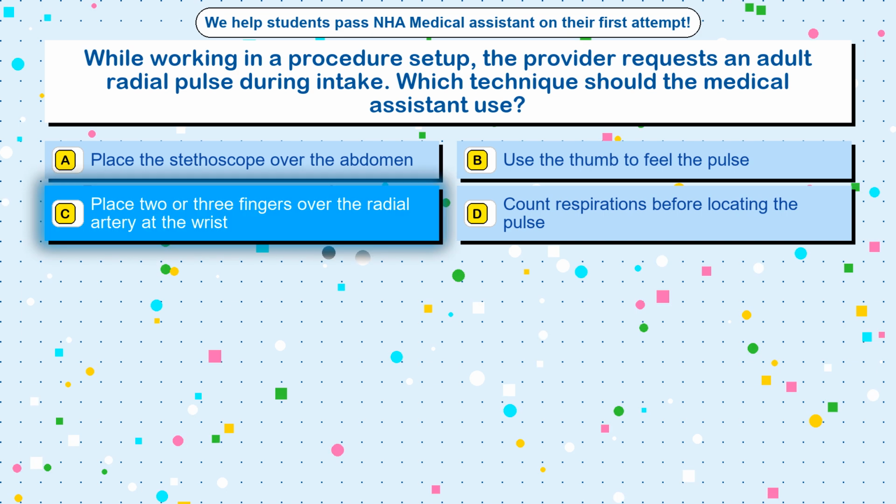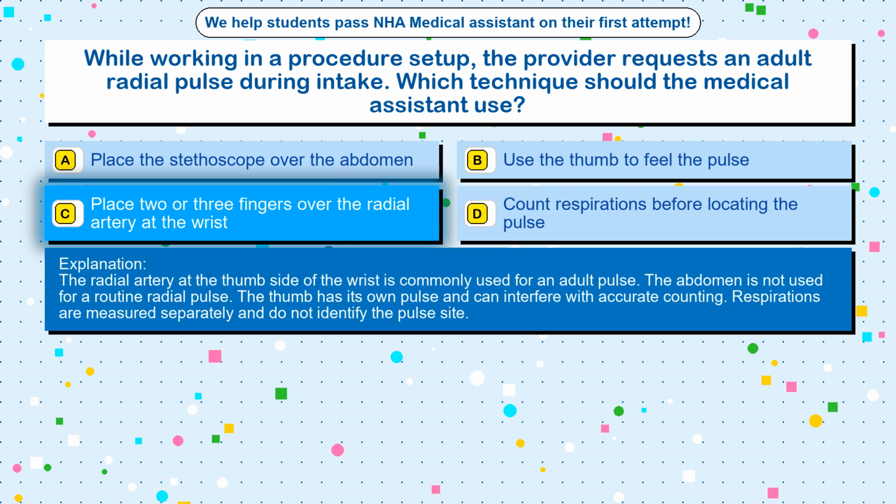The correct answer is option C, place 2 or 3 fingers over the radial artery at the wrist. The radial artery at the thumb side of the wrist is commonly used for an adult pulse. The abdomen is not used for a routine radial pulse. The thumb has its own pulse and can interfere with accurate counting. Respirations are measured separately and do not identify the pulse site.